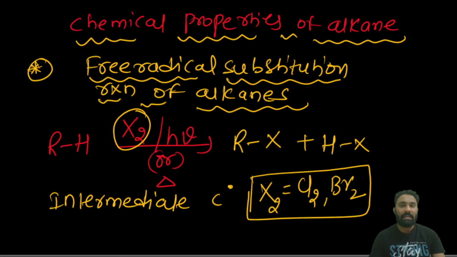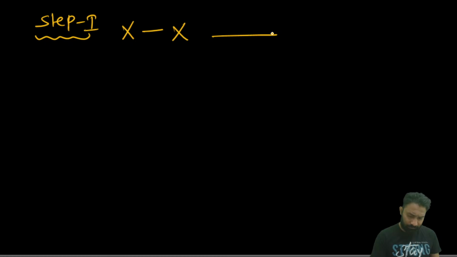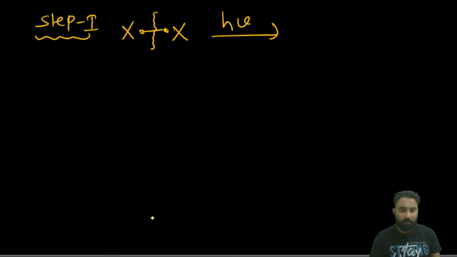Now we'll see the mechanism one by one. Now first, step one. What is step one? What do we have to do? We have to initiate the reaction, right? To initiate the reaction we have the halogen X2. In this halogen X2 I give the heat. When I give the heat, what will happen? Homolytically it will break. These two halogens will break homolytically and be converted into 2 X radicals.